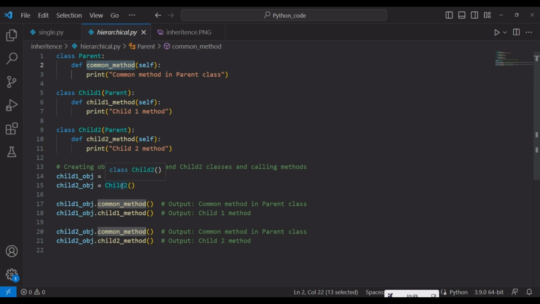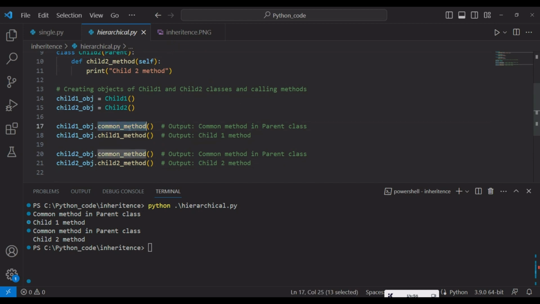The same way, if we create a child2 object, then we can access this child2 method as well as this common method of the parent class. We will try to execute this program and see the output. First, I have called the common method of the child1 object, then it gave common method in parent class. Then I have called the child1 method from the child1 object, then it displayed child1 method.